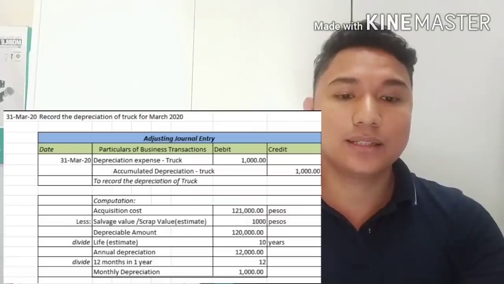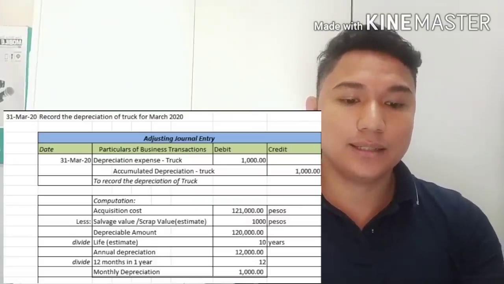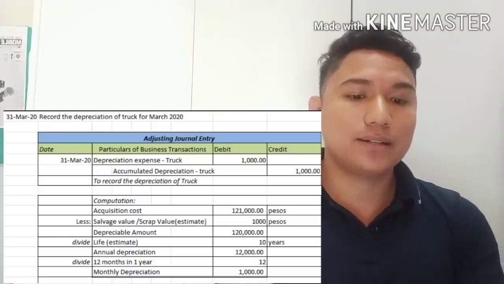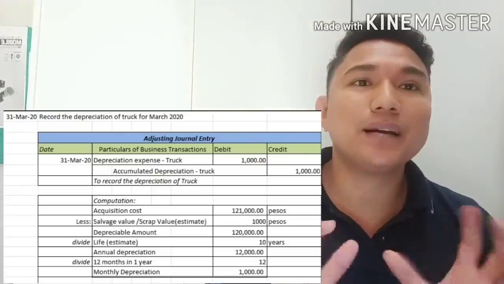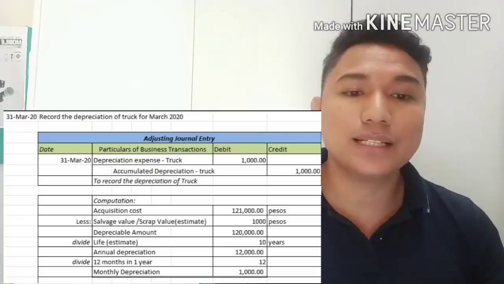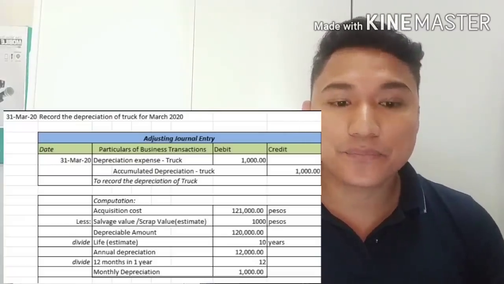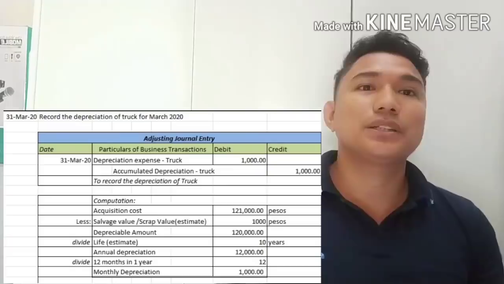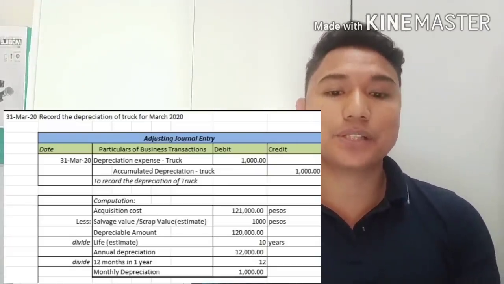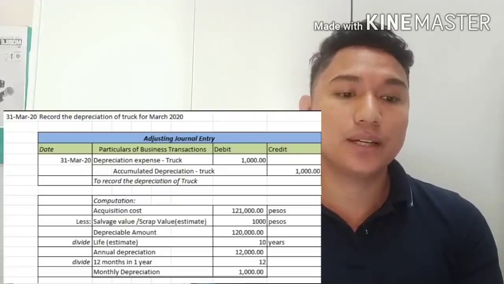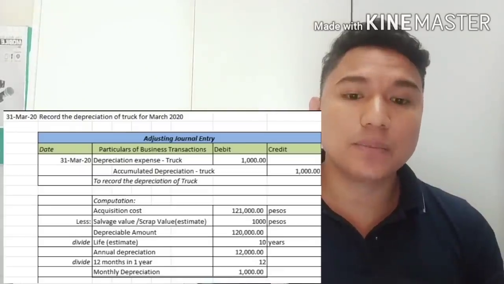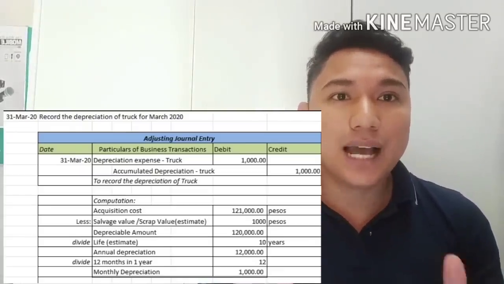which is 120,000 divided by 10, equal to 12,000. But we have to get the monthly depreciation. Since the annual depreciation of the truck is 12,000, we divide the 12,000 by 12 because there are 12 months in 1 year. So the monthly depreciation of the truck is 1,000.